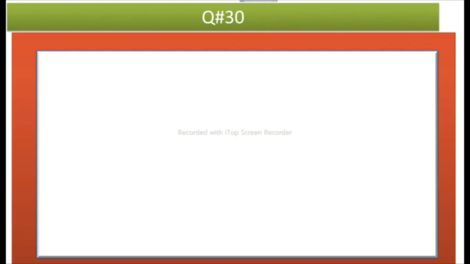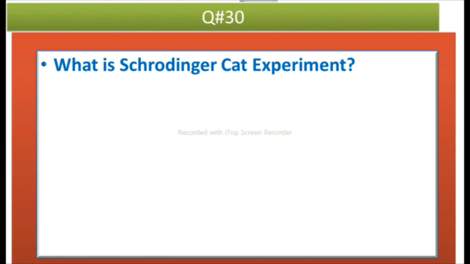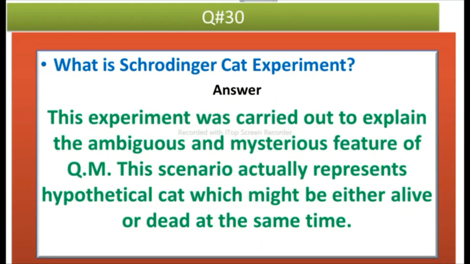And the next question is, what is Schrodinger cat experiment? Answer is, this experiment was carried out to explain the ambiguous and mysterious features of quantum mechanics. This scenario actually represents a hypothetical cat which might be either alive or dead at the same time.